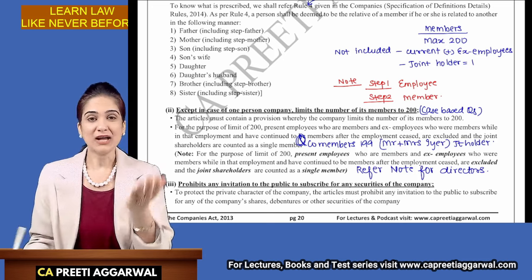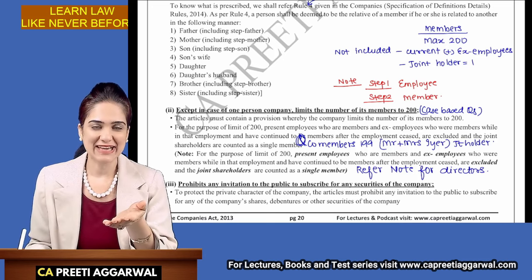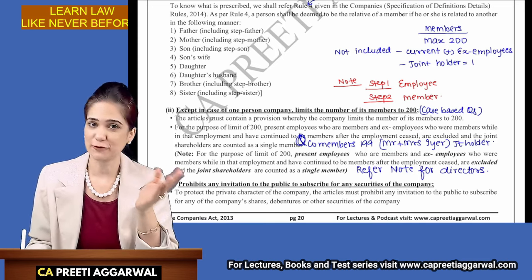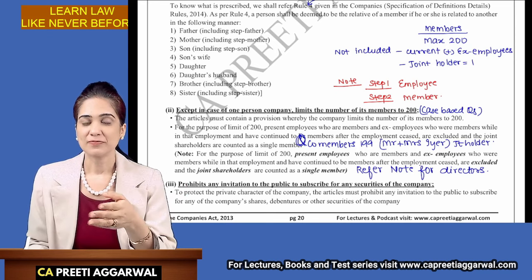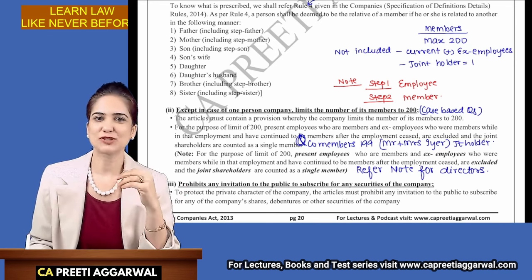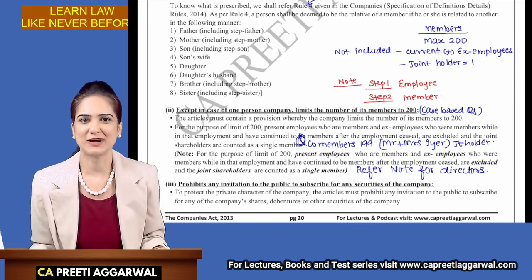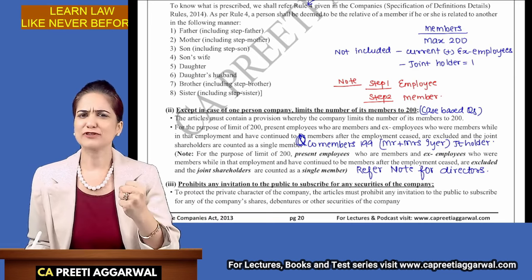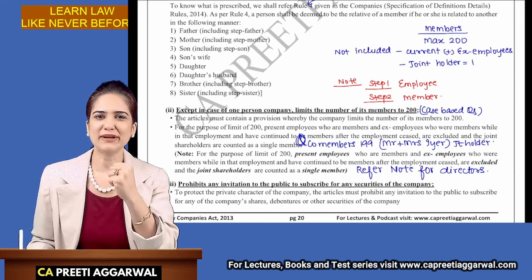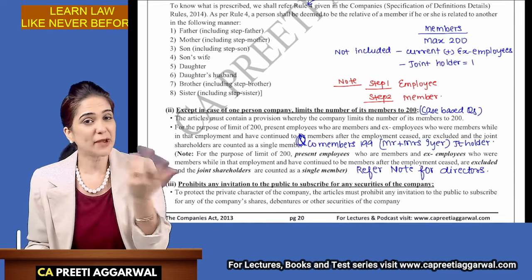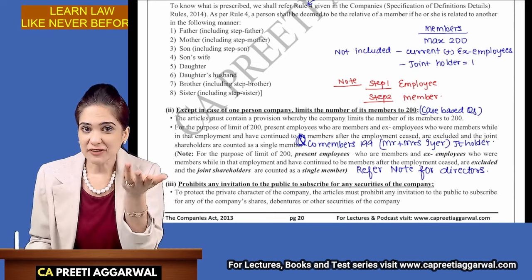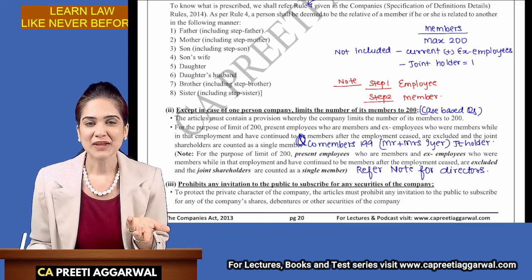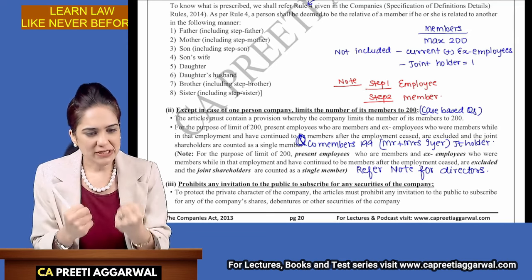Now, imagine tomorrow you clear your CA exam and you are employed in Infosys. They give you 5 shares of Infosys. Suddenly you start feeling a part of that company. You work hard for the company, you want to increase its profitability because when the profit increases, the share price increases, and the price of the shares which are with you will also increase. So the employees feel associated, they feel motivated.